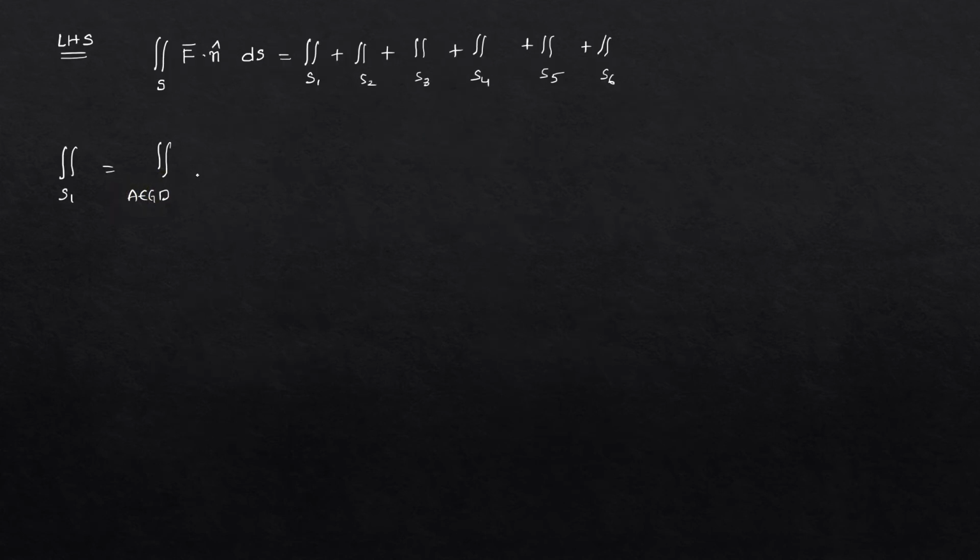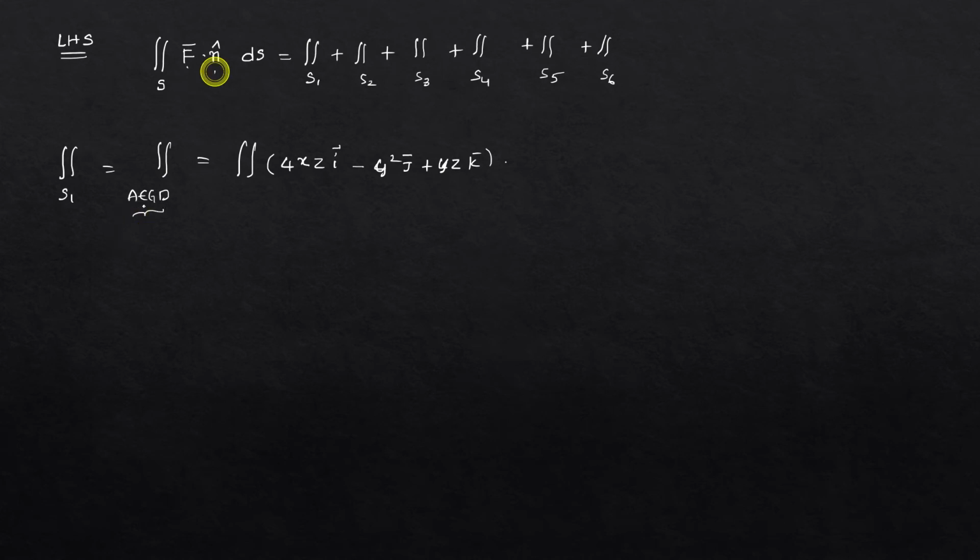AEZD means we have to write the plane equation. Now first write the f bar. F bar means 4xz I bar minus y square j bar plus yz k bar, into the n cap of AEZD.